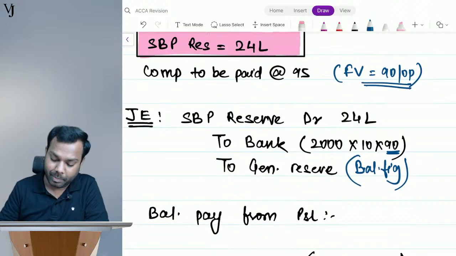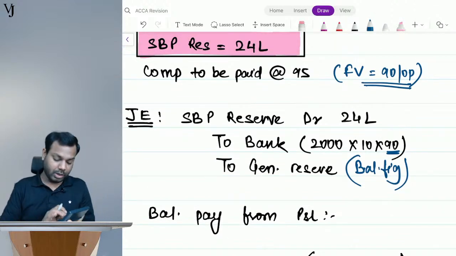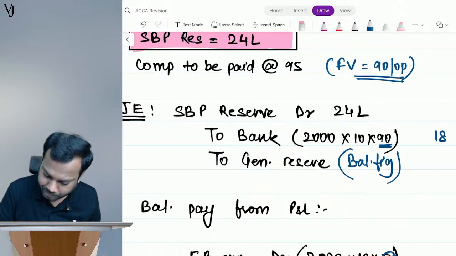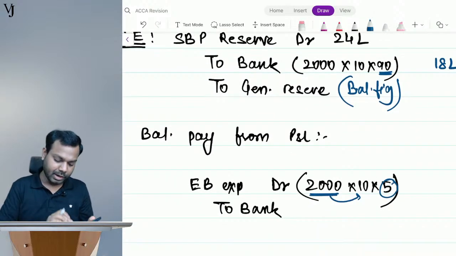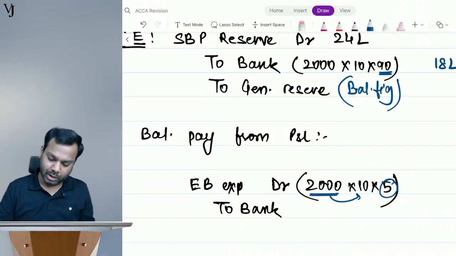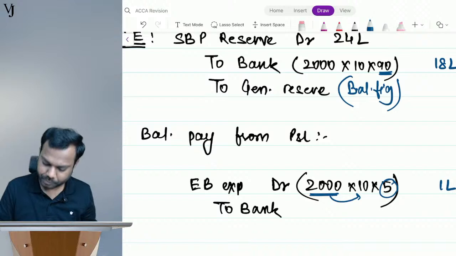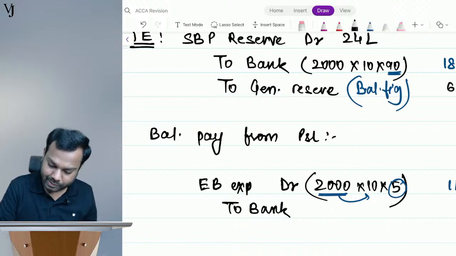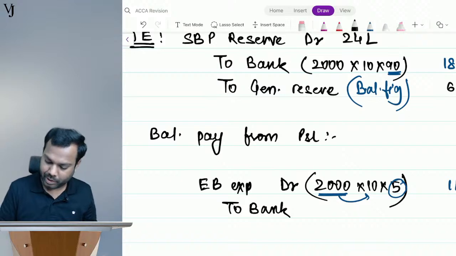So the journal entry will be: 2000 multiplied by 10 multiplied by 90 is 18 lakhs, paid from the SBP reserve. And here, 2000 multiplied by 10 multiplied by 5 is 1 lakh.